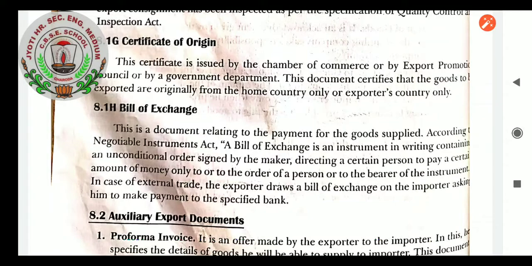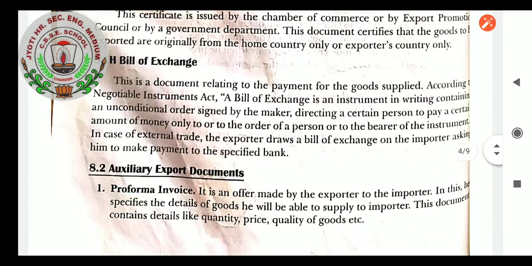So bill of exchange is an important document, students. It is related to the payment for the goods supplied. It is a negotiable instrument because ownership of the goods can be transferred from one person to another. It is an instrument in writing containing an unconditional order signed by the maker, that is the exporter, directing a certain person, that is the importer, to pay a certain amount. That is the bill of exchange.